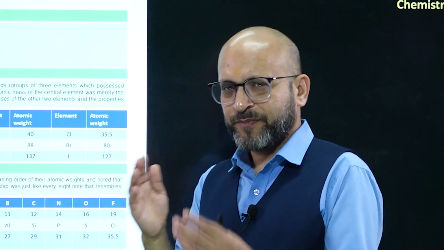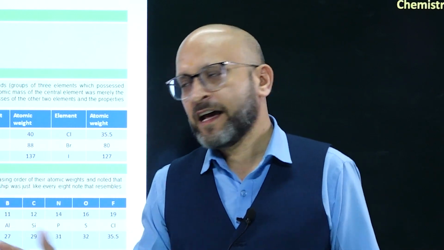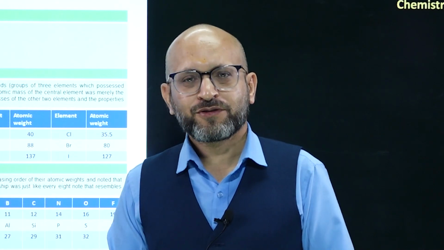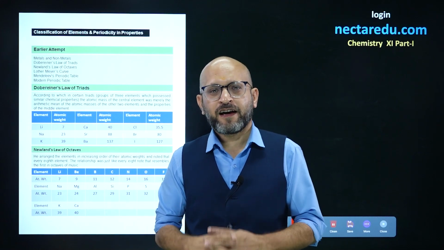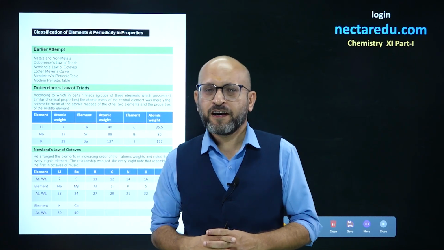It could be explained for a few elements, the initial ones, but later on we could not arrange the elements as he explained in this theory, right? So this is how Newland's law of octaves and Dobereiner triads have been explained in the history of classification of elements.